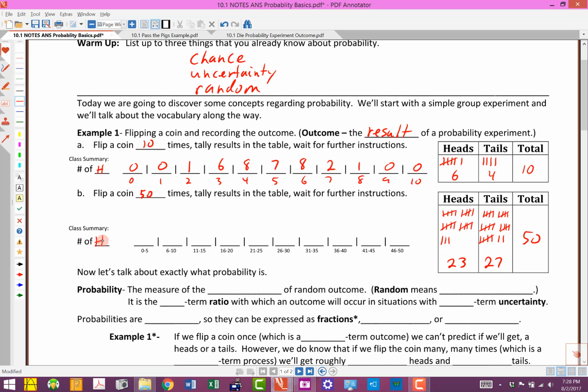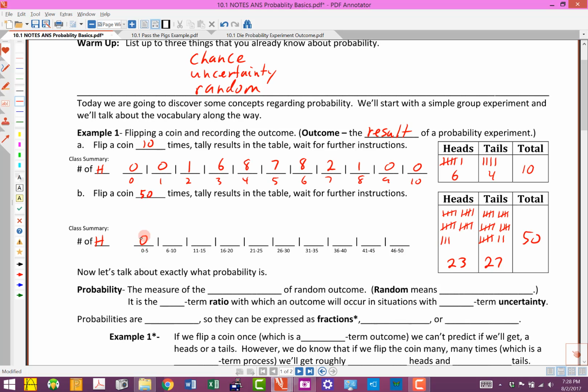So we're going to keep track again of the number of heads, and this is going to be 0 to 5 heads, 6 to 10 heads, 11 to 15, 16 to 20 heads, 21 to 25, and so forth, all the way up to 46 to 50 heads. So as we go through here, here's what ended up happening.